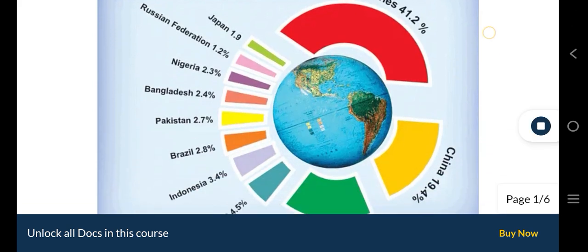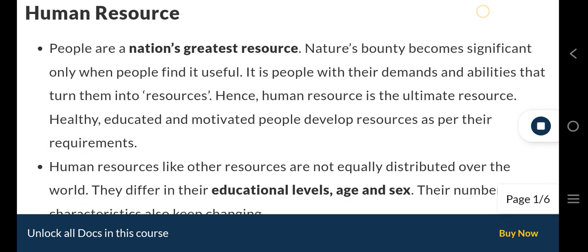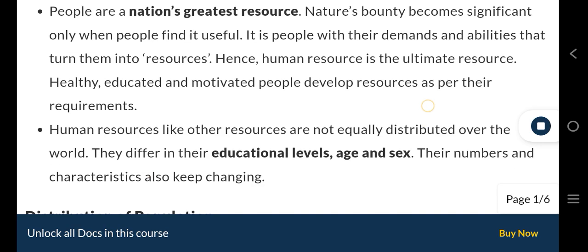Human resource. People are a nation's greatest resource. Nature's bounty becomes significant only when people find it useful. It is people with their demands and abilities that turn them into resources. Hence, human resource is the ultimate resource. Healthy, educated, and motivated people develop resources as per their requirements.